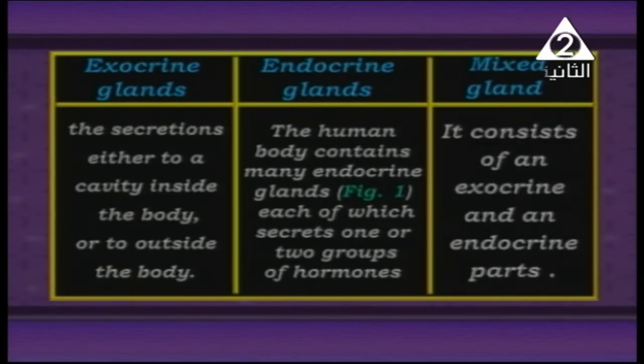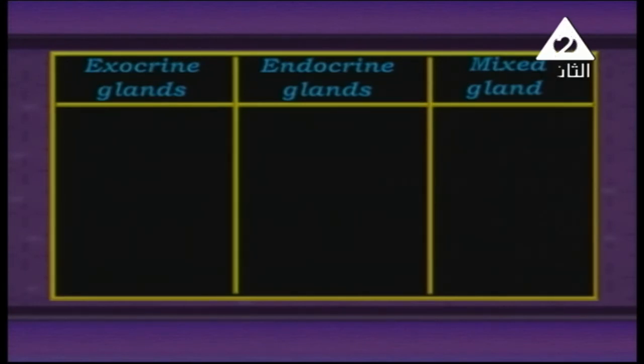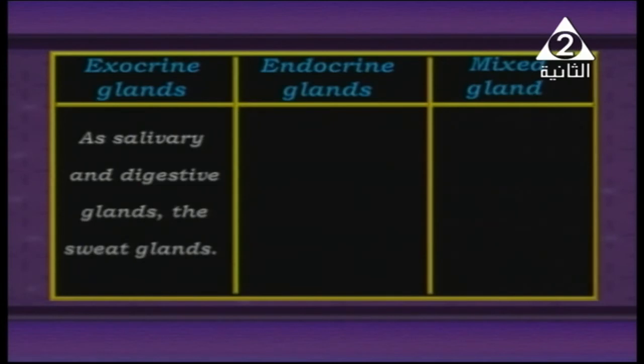While mixed glands contain the 2 systems, the exocrine and endocrine systems. One of the most common and important examples inside your body is the pancreas. Let me show some examples of exocrine glands, as we said, like the salivary glands, and also the digestive glands that secrete inside your body, in the stomach and small and large intestine, while the sweat glands secrete sweat outside your body.